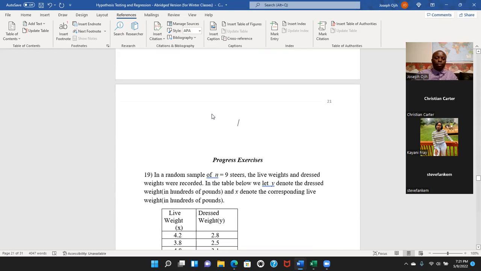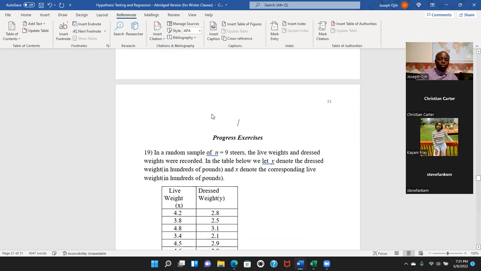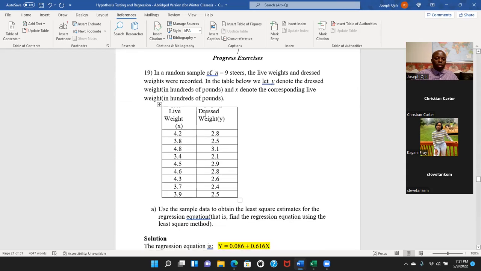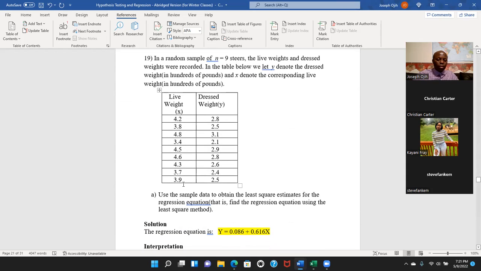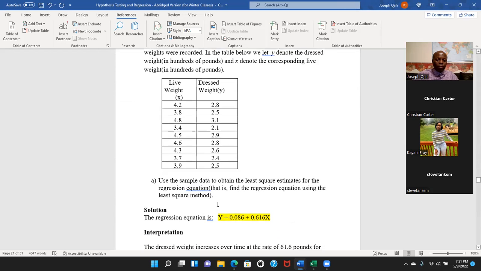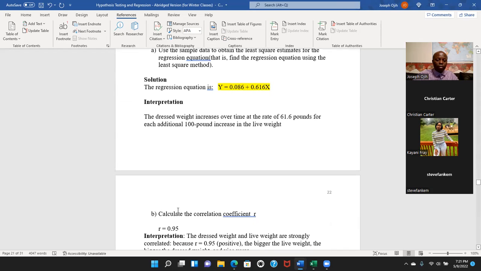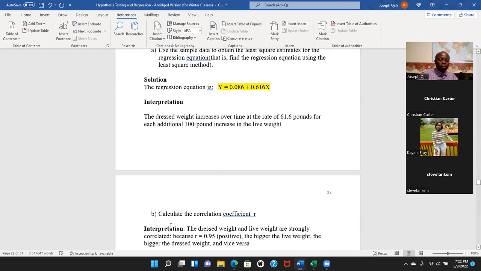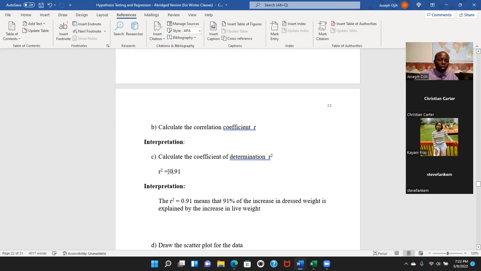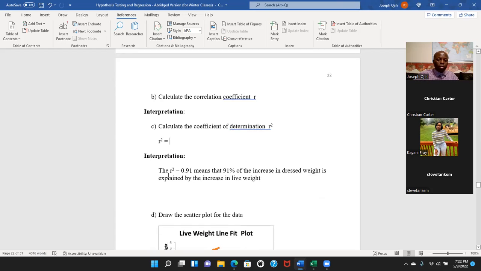Now, let's do an example. Let me add so that we can do a lot of things here. Calculate the correlation coefficient. I'm going to clean all this so we can have enough room, so we can know exactly what we are looking for.